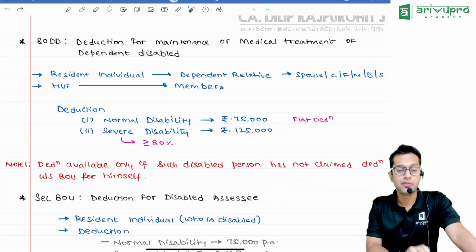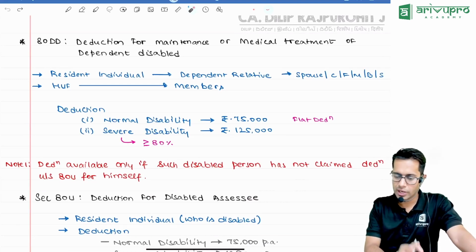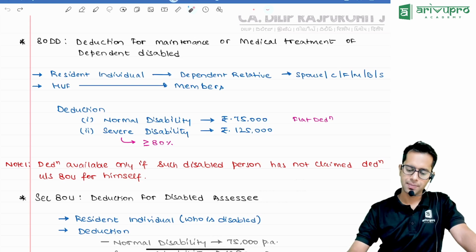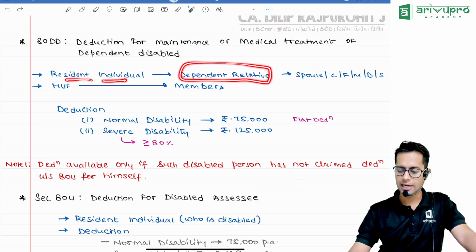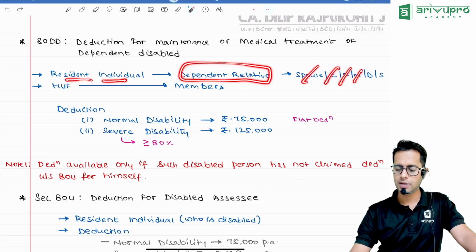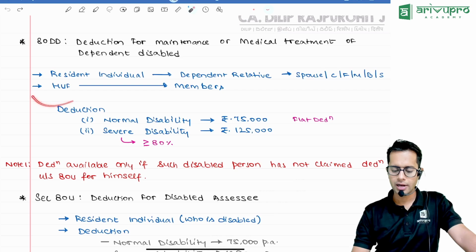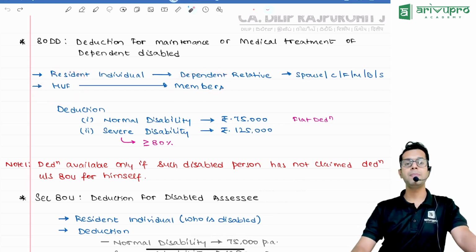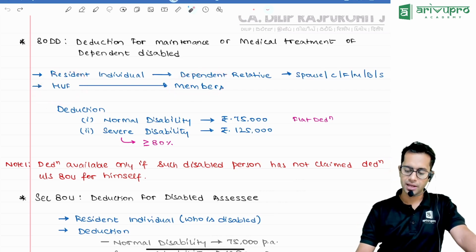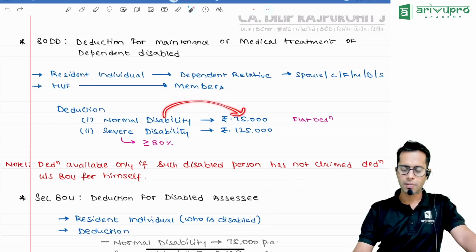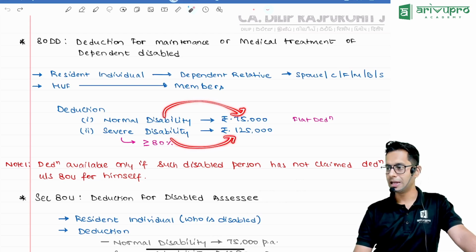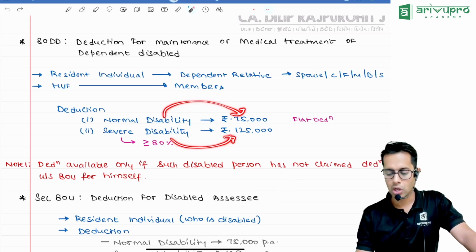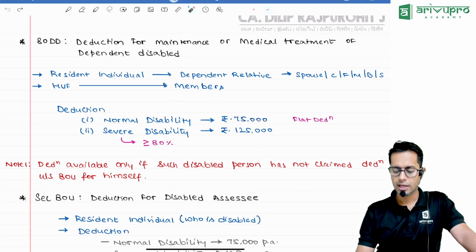80DD. If your dependent is disabled, you can claim a flat deduction. You can claim if you are a resident individual, and your dependent relative can be spouse, children, father, mother, brother, sister, or in case of HUF, members of HUF. If any person is disabled, in case of normal disability, you can claim a deduction of 75,000, and in case of severe disability, if the disability is 80% or more, you can claim 1,25,000 rupees.